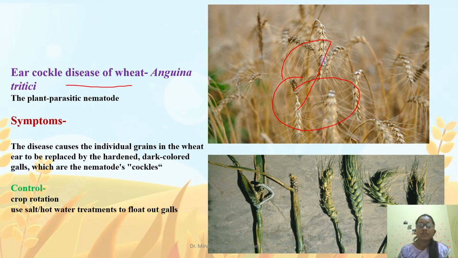These galls are nothing but the cockles of the nematode, which are very hard in structure, and dark-colored galls appear on the infected plant. For management, we can provide hot water treatment to flush out the galls, and go for crop rotation so that the same host is unavailable to the nematode.